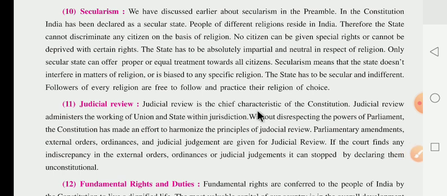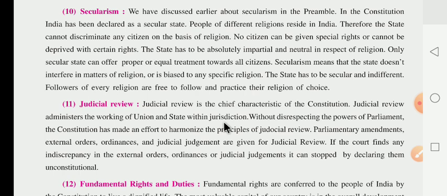Next, they have given about judicial review. Judicial review is the chief characteristic of the constitution. Judicial review is one kind of chief characteristic of our constitution. Judicial review administers the working of the union and state within their jurisdiction. What has judicial review stated?